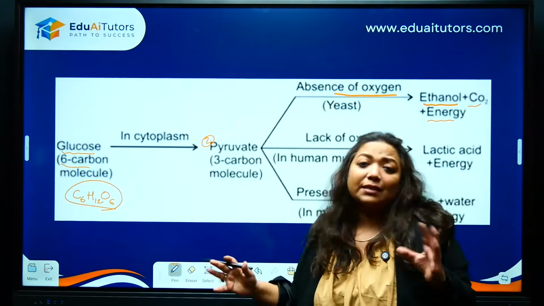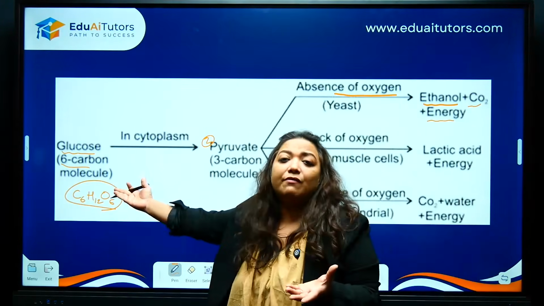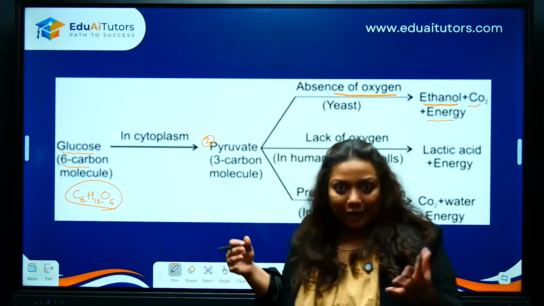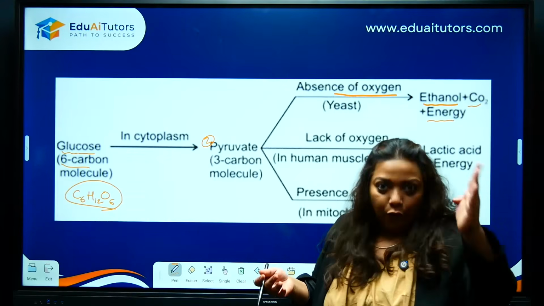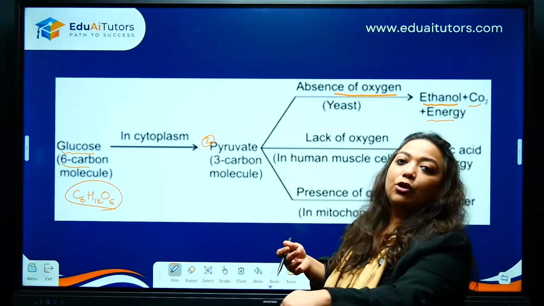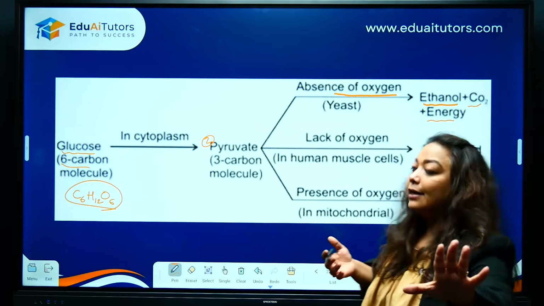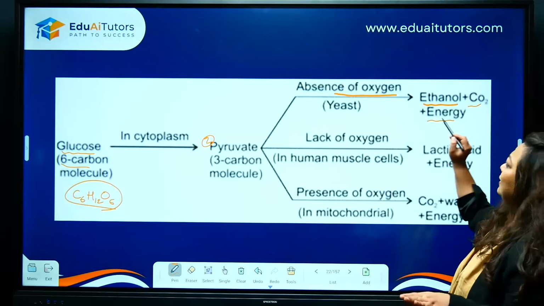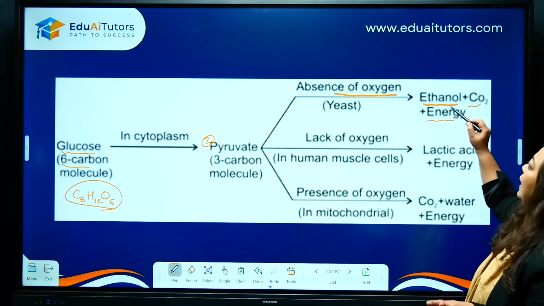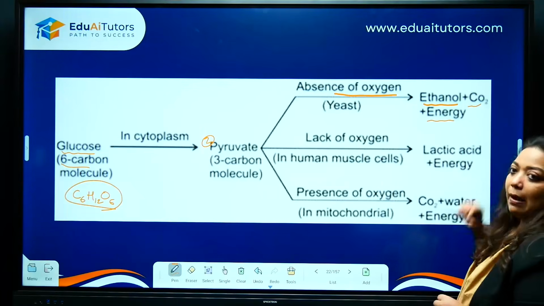See, that's the main thing. That's the reason why you even have glucose. You want energy. That's why digestion was taking place. Food source was sent into your body to get energy. Correct? So when there is no oxygen, there will be some energy released and ethanol as well as carbon dioxide.